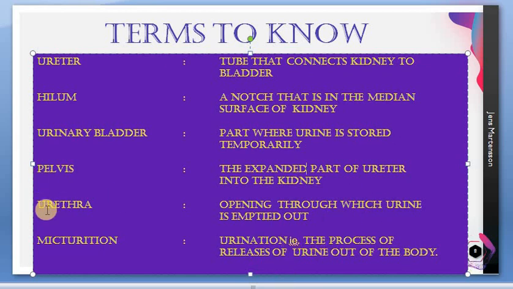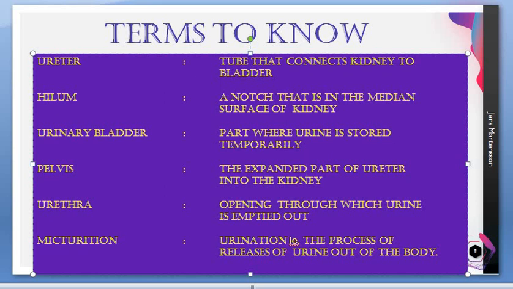Now the next one, urethra. It is the external opening through which urine is expelled out of the body, through which the bladder gets emptied. And the last one is micturition, that is urination, the process of release of urine out of the body.